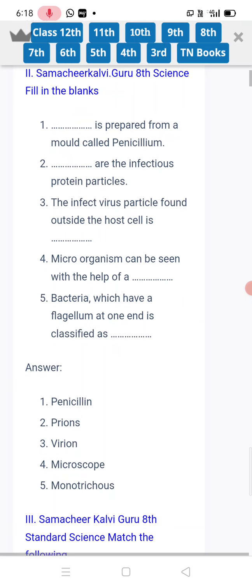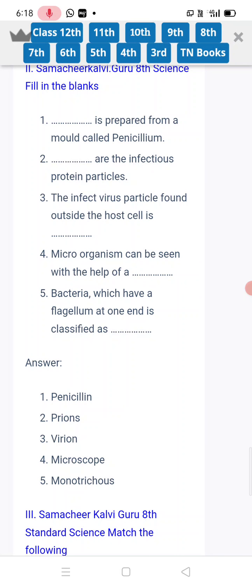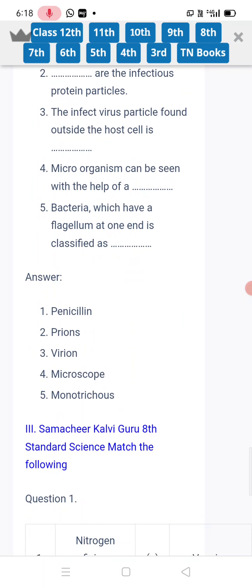Microorganisms can be seen with the help of a microscope. Bacteria which have a flagellum at the end are called monotrichous. The options are classified as penicillium, prions, virions, microscope, monotrichous.